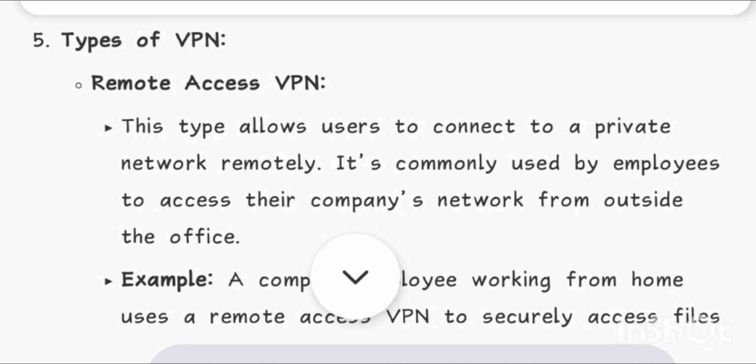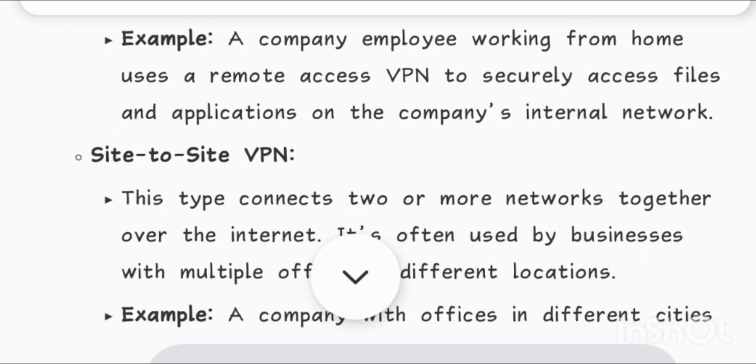5. Types of VPN. Remote access VPN. This type allows users to connect to a private network remotely. It's commonly used by employees to access their company's network from outside the office. Example, a company employee working from home uses a remote access VPN to securely access files and applications on the company's internal network.